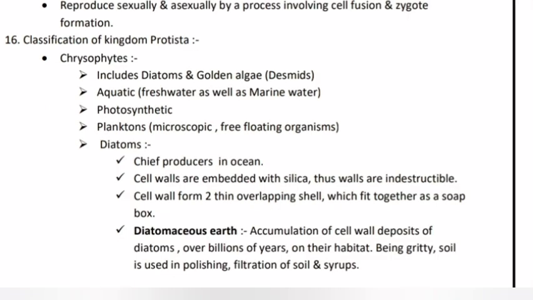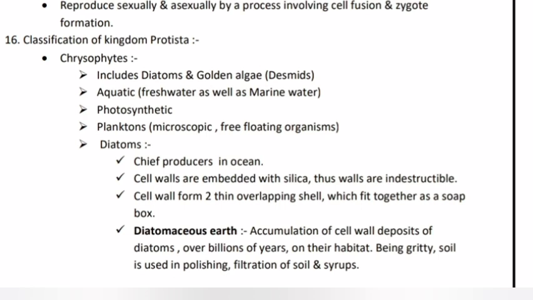16. Classification of Kingdom Protista. Chrysophytes include diatoms and golden algae. Desmids, aquatic, freshwater as well as marine water. Photosynthetic, planktons, microscopic, free-floating organisms. Diatoms, chief producers in ocean. Cell walls are abundant with silica, thus walls are indestructible.